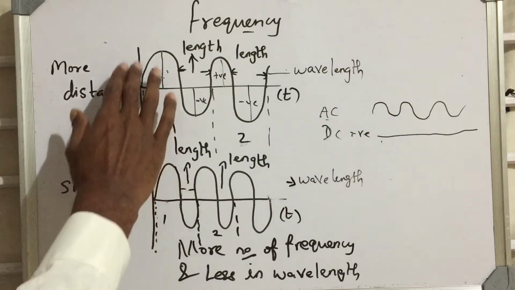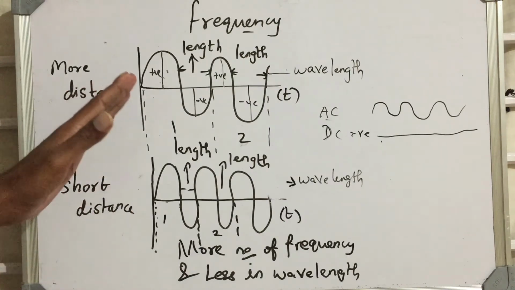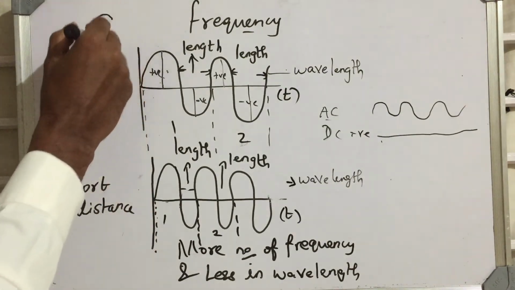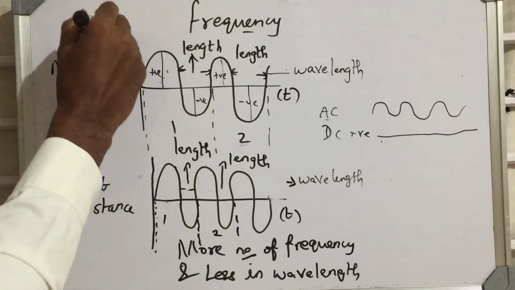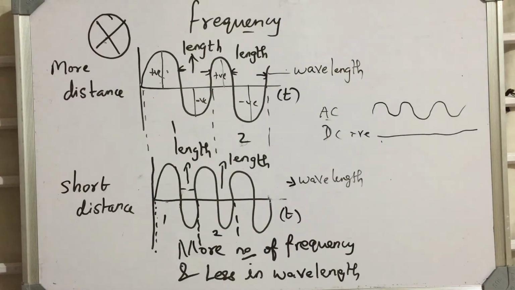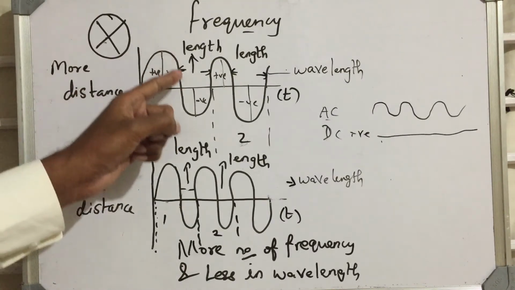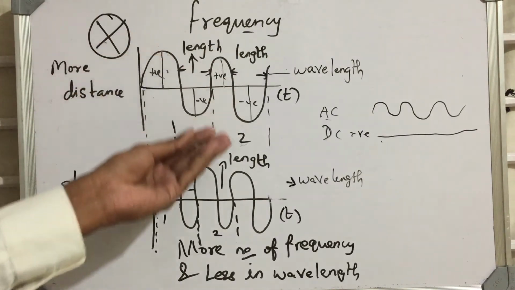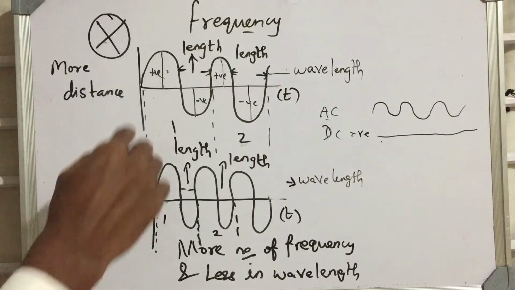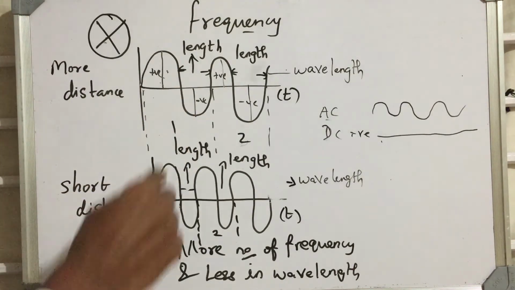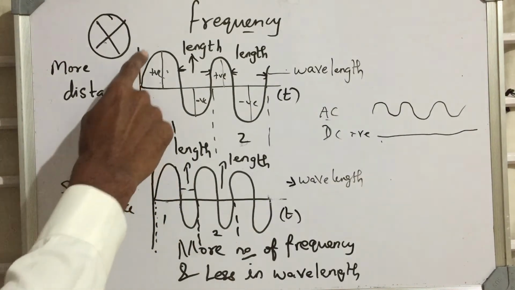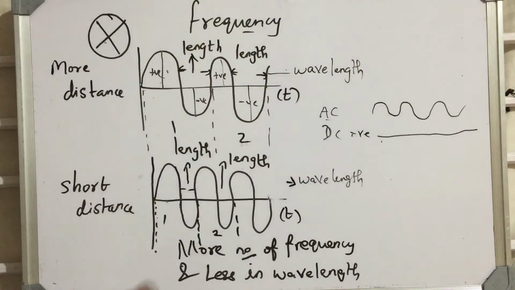From where is this frequency generated? That we will see now. For example, here I am keeping one generator. If that generator generates power, the wave will be there. It will produce some signal, and such a signal can carry positive and also negative. The upside has positive, and the downside has negative. Each and every one of these is called a sinusoidal wave.